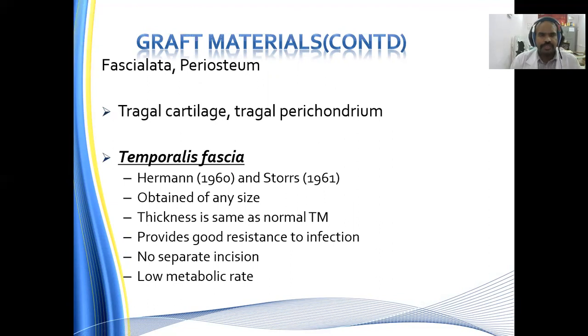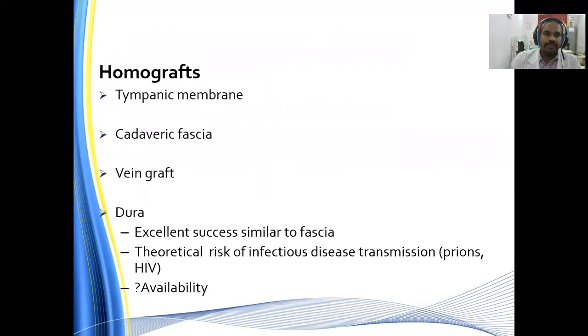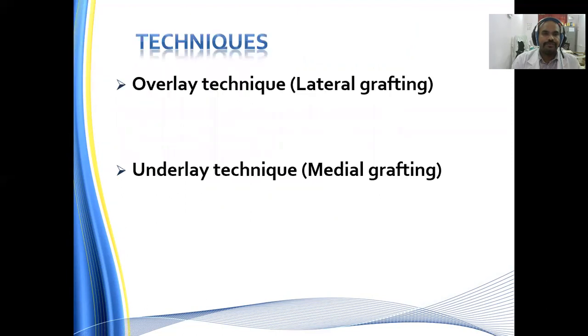Temporalis fascia, which was proposed by Heermann and his colleague Storrs in the year 1960, can be obtained of any size, its thickness is the same as that of the normal tympanic membrane, it provides good resistance to infection, no separate incision is needed, and the metabolic rate is low, or it is almost biologically equivalent to that of the tympanic membrane. Homografts available are tympanic membrane, cadaveric fascia, and vein graft. Dural grafts have excellent success similar to the fascia. There is a theoretical risk of infectious disease transmission, especially prions, low viral disease, and availability. How well we are procuring the dura is the question.